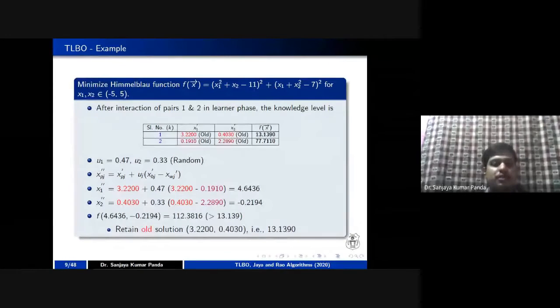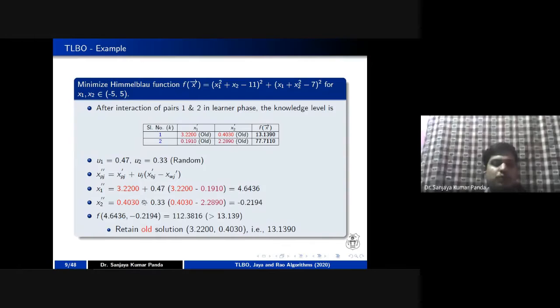Similarly, for subject 2, you take 0.4030 plus the uj value, which is 0.33. Then you find the difference between these two learners, that is 0.4030 minus 2.2890. Now I am getting another value, minus 0.2194, calculated by solving this equation. Once you get the new values in the learning phase, 4.6436 and minus 0.2194, you put these x1, x2 values into the Himmelblau function.